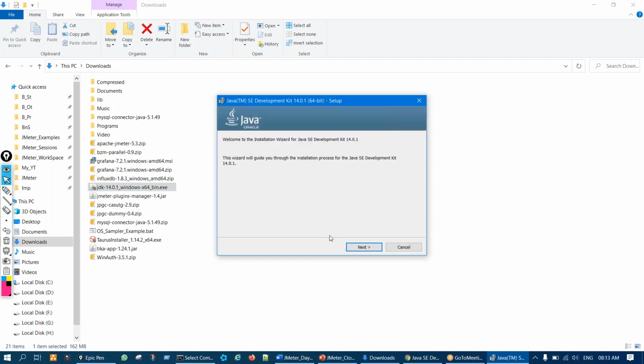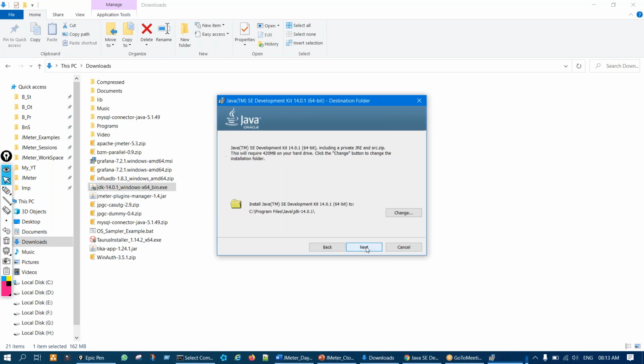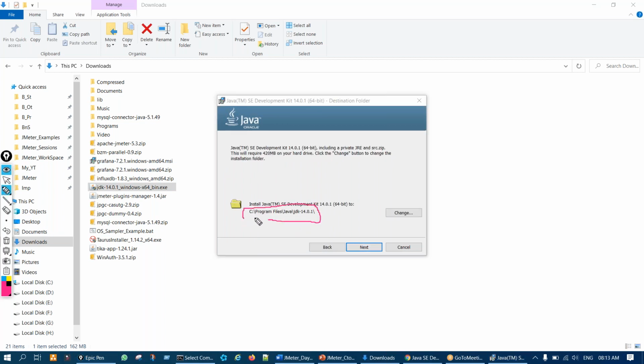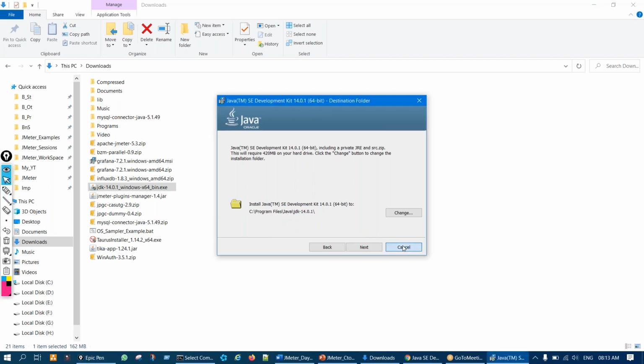Right, and just next, next. Keep on doing just next, next. So it will install. This is 14, ignore that. For 11, 8, for every Java the steps are the same. Just click on next. Then it will give you a path where it is installing. Remember this path, as it will be required. Then click on next, and it will install the JDK of that version for you.